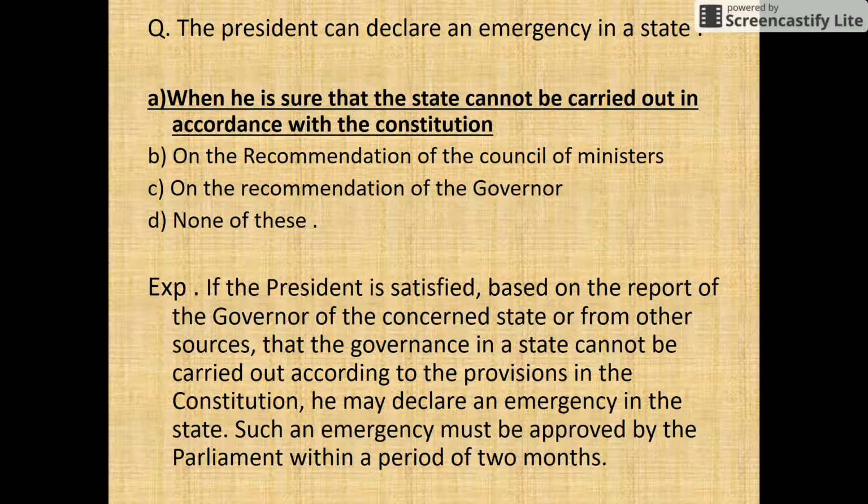The Governor sends a report to the President for the state. If he is satisfied that the governance in a state cannot be carried out according to the provisions in the Constitution, then he may declare an emergency in the state, and that emergency must also be approved by Parliament within a period of 2 months. So the answer here will be option A, that is when he is sure that the state cannot be governed in accordance with the Constitution.